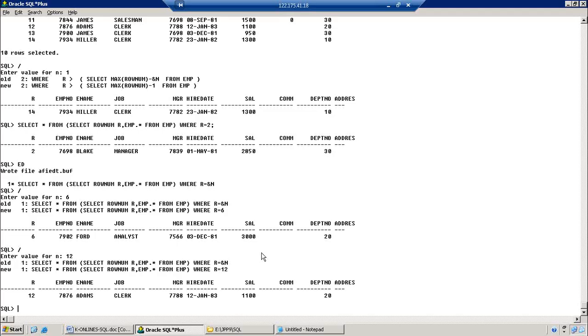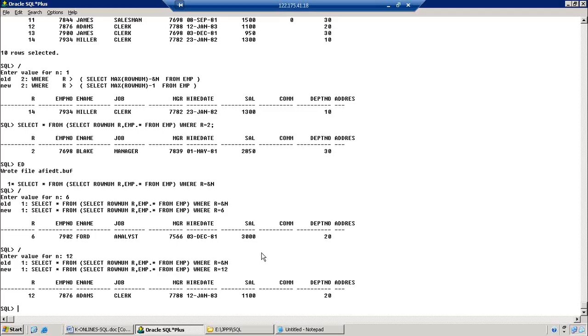Row num is going to be applicable, so that is the reason I am asking. The first question is: select star from EMP where row num equal to 2. What happened? Have we got any data? No. It is never possible to get any data when we directly use row num equal to 2 in the where clause. That is the reason we want to use the inline view. Inline view means instead of a table we are using a query.